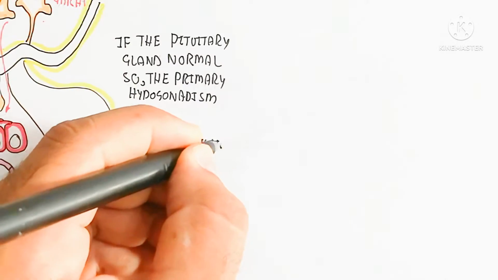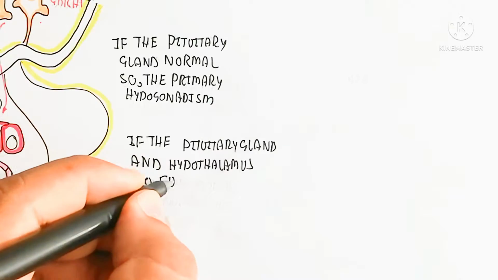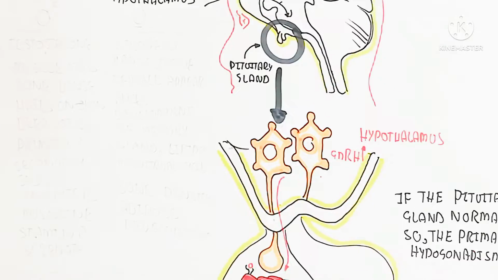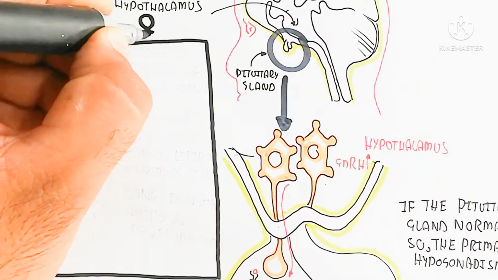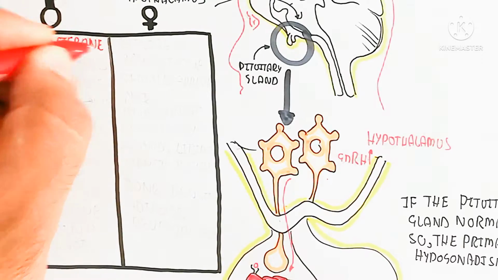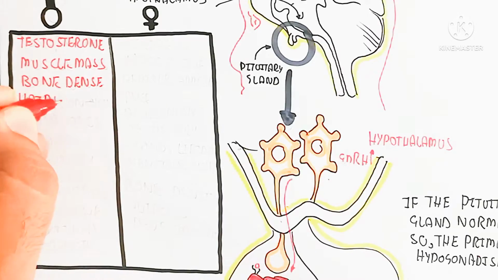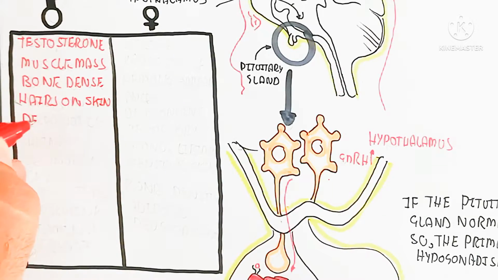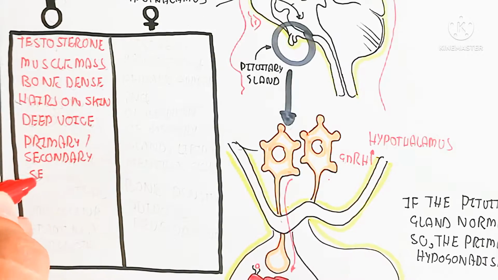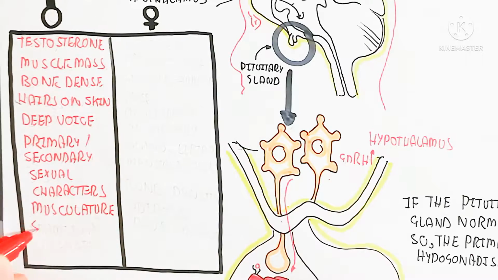So let's understand the function of testosterone, and of estrogen and progesterone in the female. Remember, testosterone is a male hormone, while estrogen and progesterone are female steroids. Testosterone is a male steroid hormone which regulates normal function of the body. Testosterone increases muscle mass, bone density, hair on skin, deep voice, primary and secondary sexual characteristics, musculature, stamina, and strength.